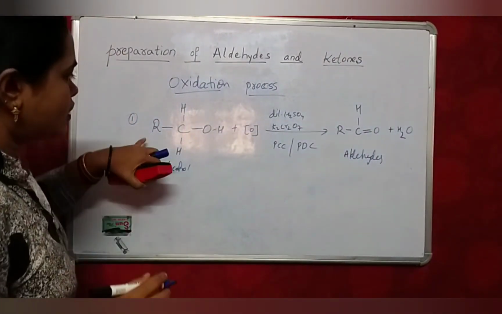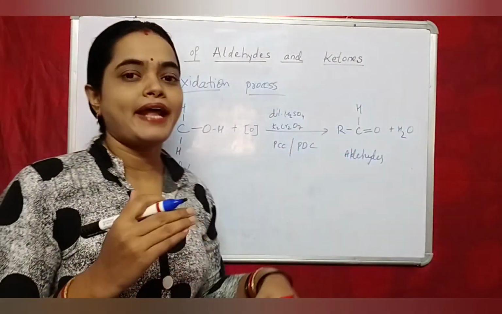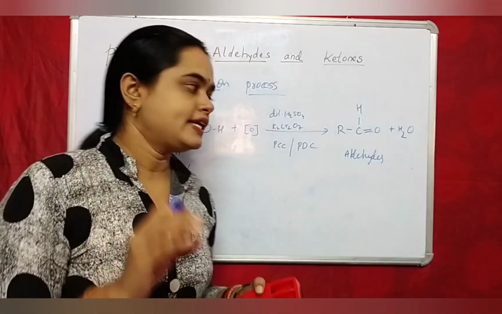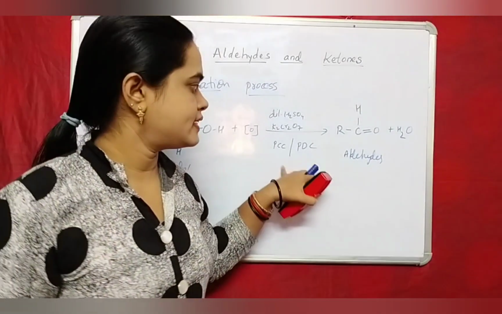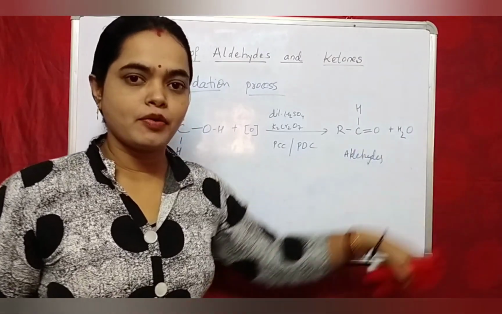When primary alcohols are oxidized by potassium dichromate, K2Cr2O7 is the oxidizing reagent. Potassium dichromate in presence of Collins reagent forms aldehydes. And water is removed.